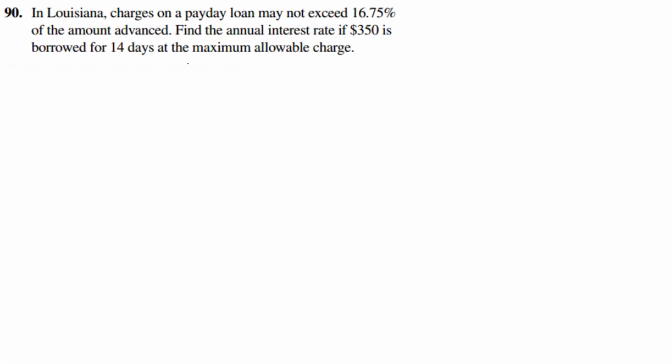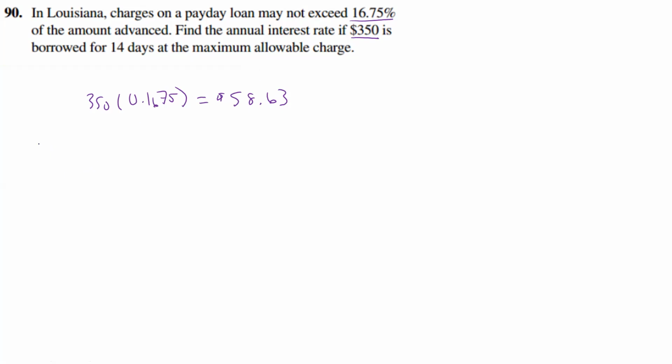All right, so what we have is the max allowable percent for this is 16.75. We are getting that much. So, if we take 350 times 0.1675, that's going to be a percent. So again, I'm going to do this on my calculator. So 350 times 0.1675, that appears to be 58.63. All right, so that's going to be the interest here. That's the max it cannot exceed.